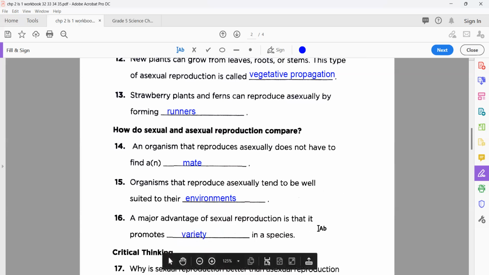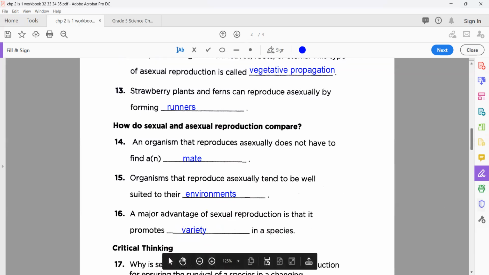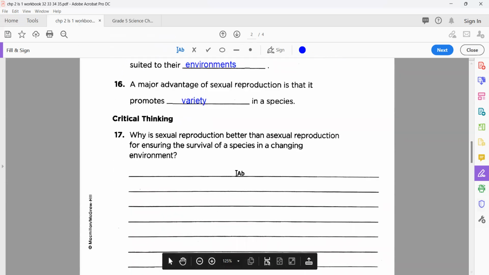Very nice. Okay, so this one, as usual, is critical thinking for you. It is homework. Yes, you need to do it.